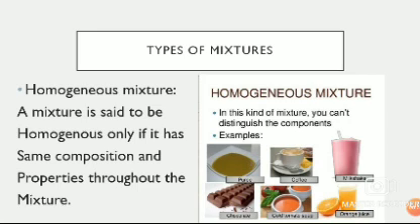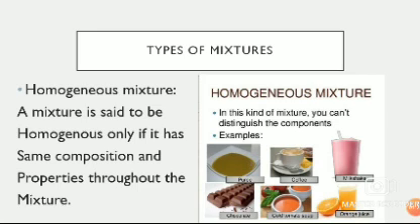So milkshake, from top to bottom it looks pink. Only one layer, so we cannot distinguish the components, means we cannot find the difference between the components, we can see only one layer. Like the chocolate, so chocolate looks the same all over. Then cold tomato soup, orange juice. In a glass of orange juice, from top to bottom we can see only one kind of layer, means the orange layer.